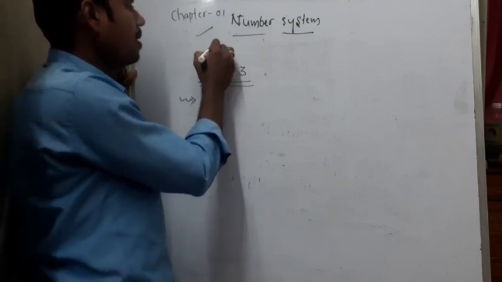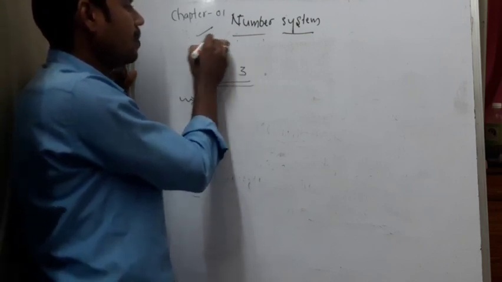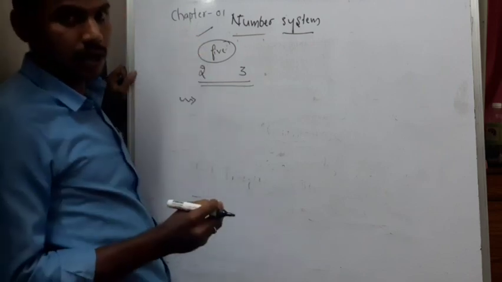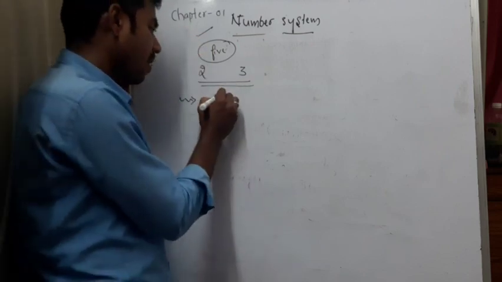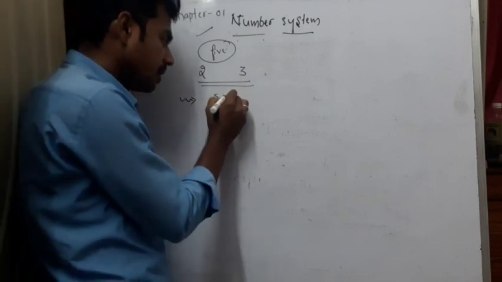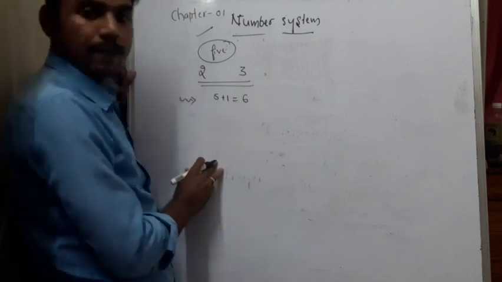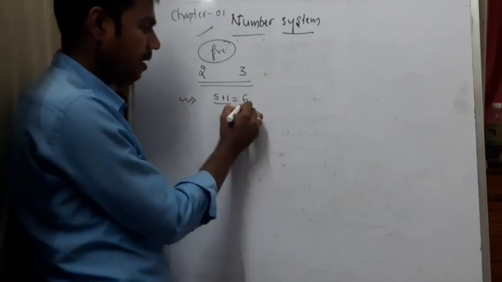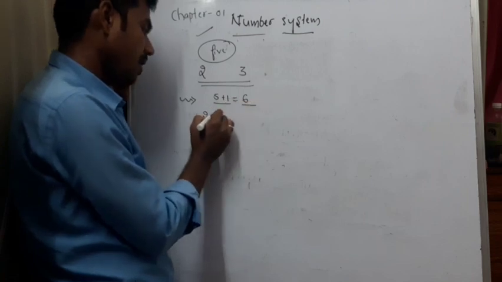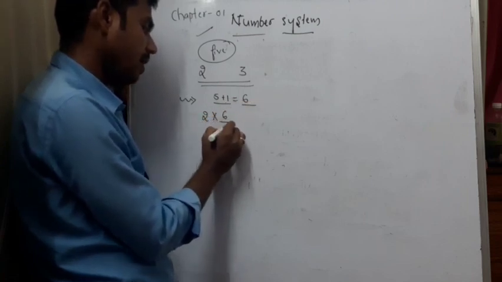So, how many rational numbers do you need to write in between 2 and 3? You need to write 5 rational numbers. So, to that 5, you need to increase the count by 1. You get 6, 5 plus 1 is 6. Whatever the 6 that you get, you need to multiply the numerator and denominator.